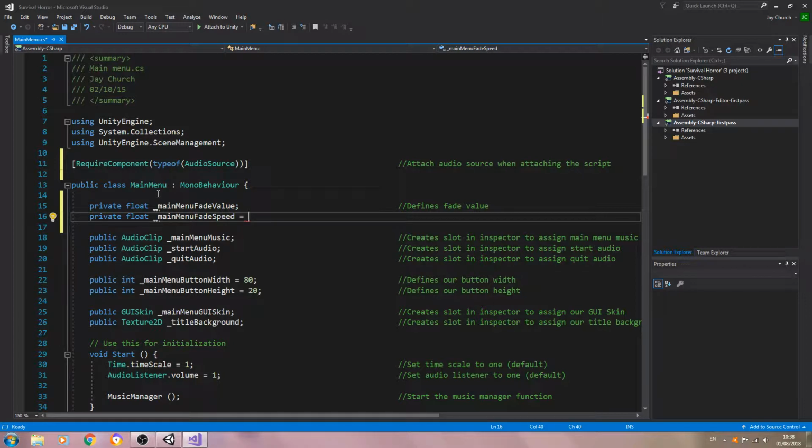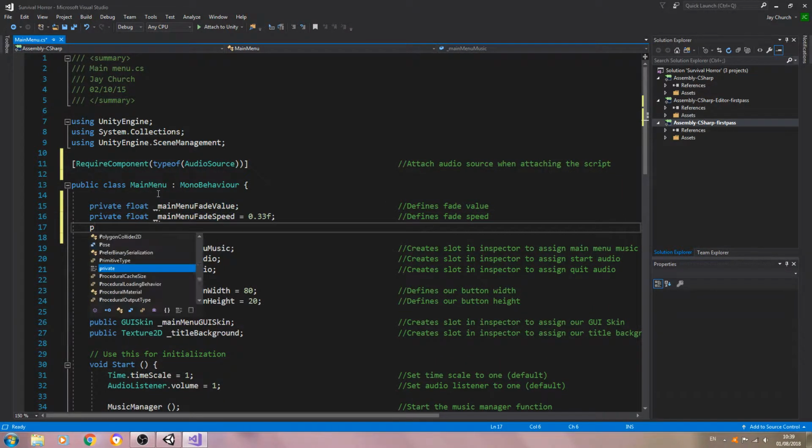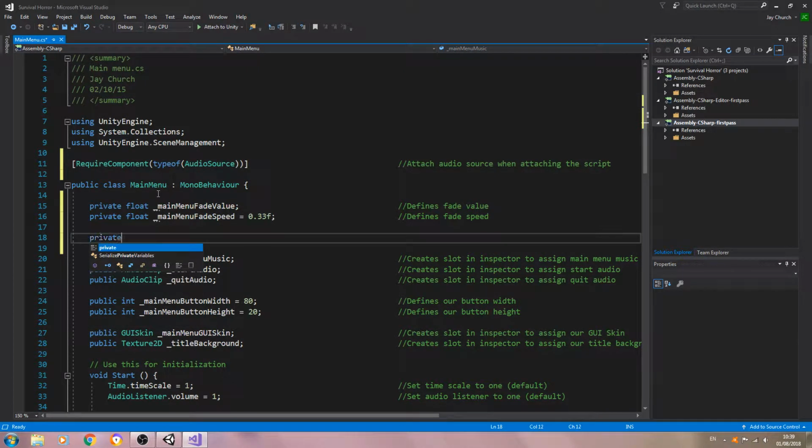Let's give this a value. I'm going to use 0.33f and close the line off. Into the comments, defines fade speed. You can obviously add more to these comments if you wish. Now we're going to change to, in fact I'll create a line break here. Private bool underscore main menu fade in.